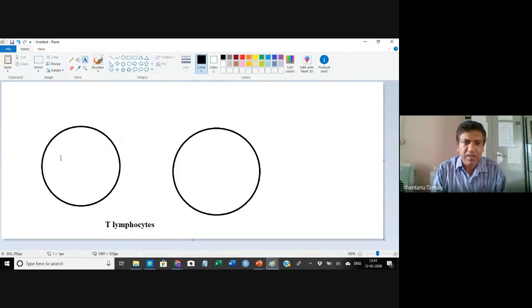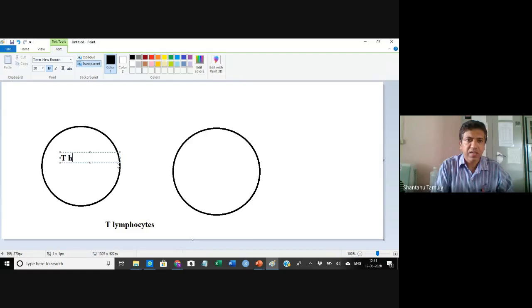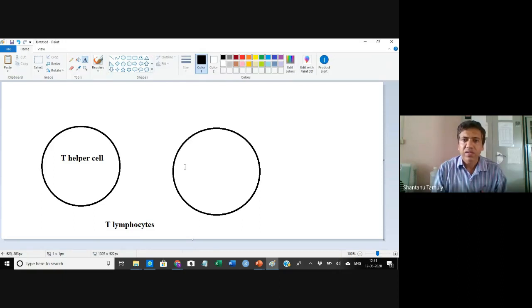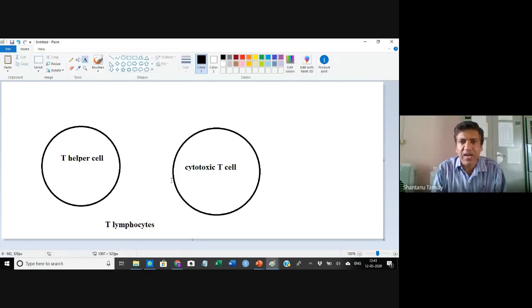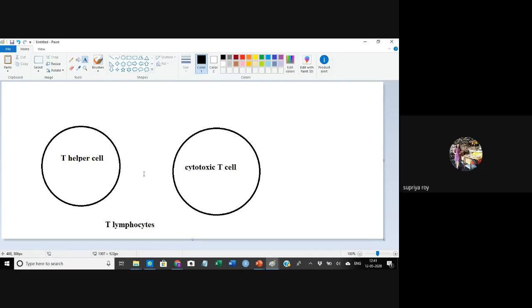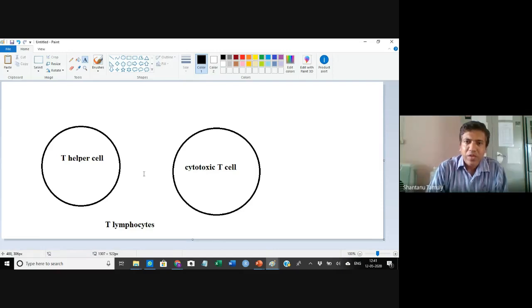But one of them is the T helper, and the second one is the cytotoxic T cell. You see, both of the cells are T cells, but one is a T helper cell and one is a cytotoxic T cell. Both of their functions are different. If you see them under the microscope, you cannot differentiate them. So what you can do is use the monoclonal antibody to see the difference.